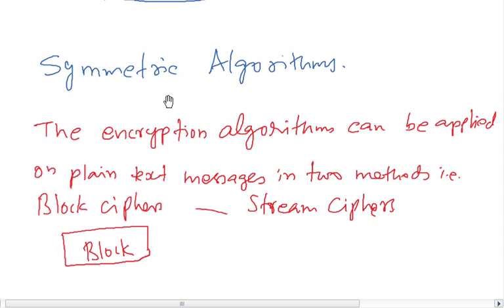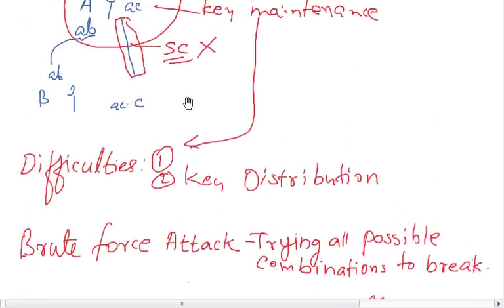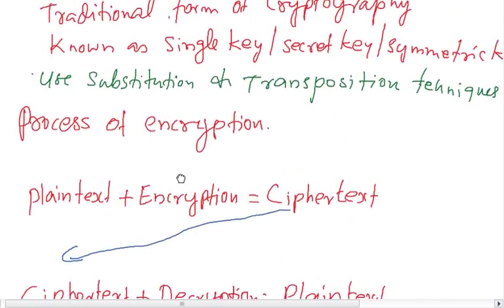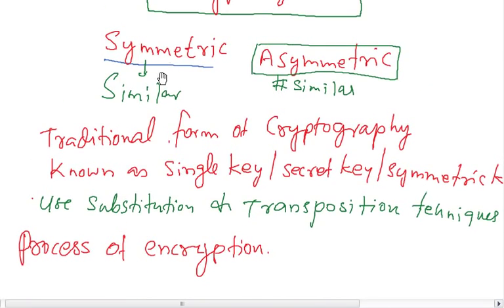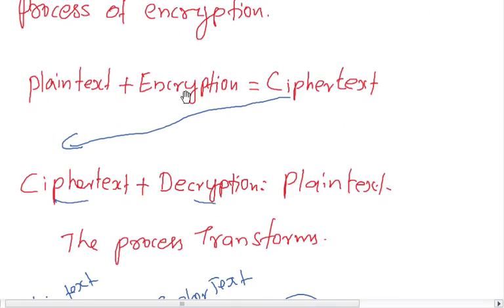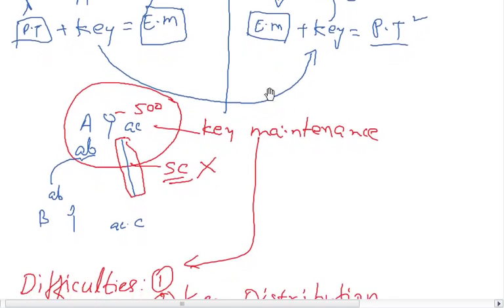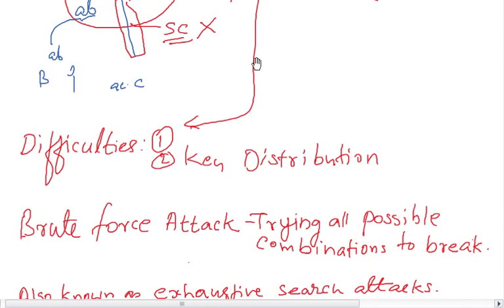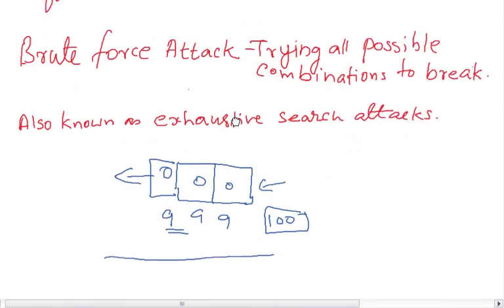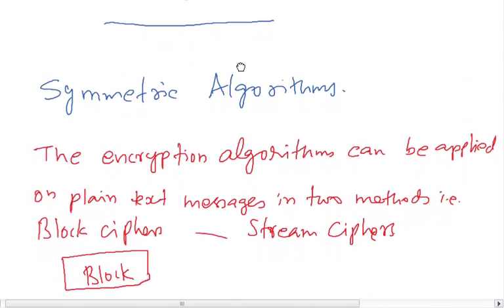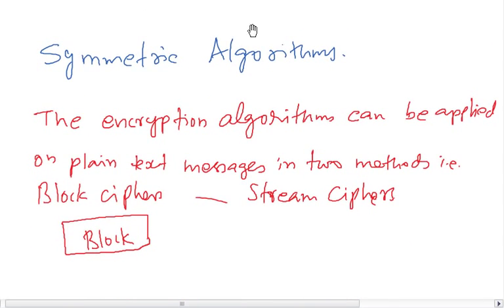Let's understand the symmetric algorithm. Here we have understood what a symmetric key is. Symmetric means it is similar, and the key which is used to encrypt a message and the key which is used to decrypt the message are one and the same. Key maintenance and key distribution are the two difficulties in the symmetric key. Let us understand the various algorithms here.